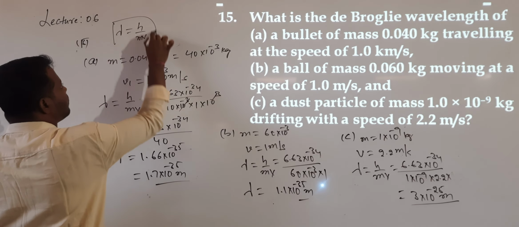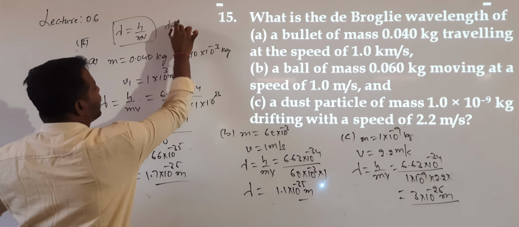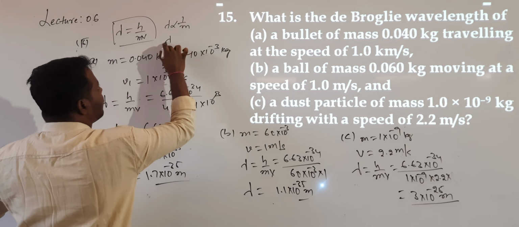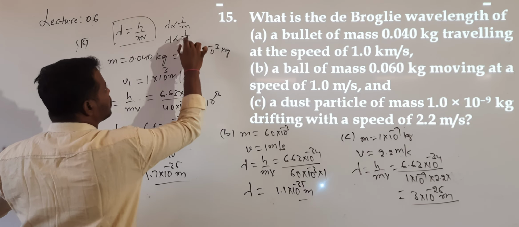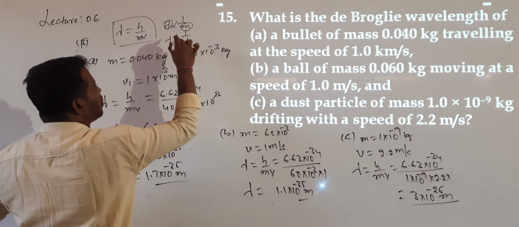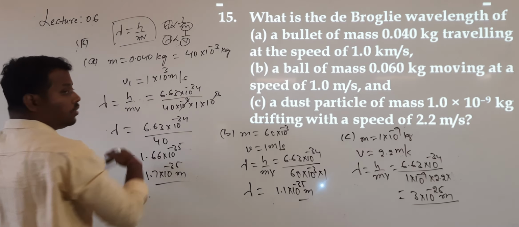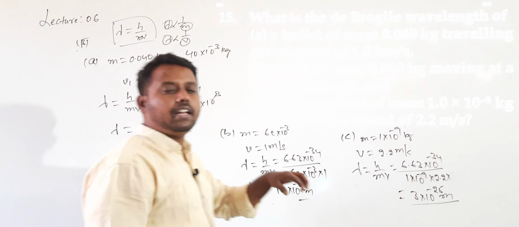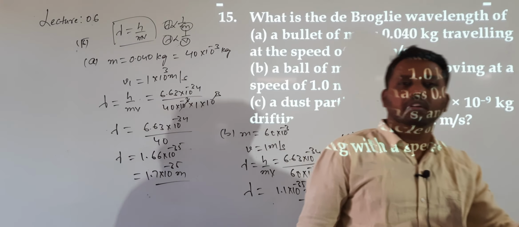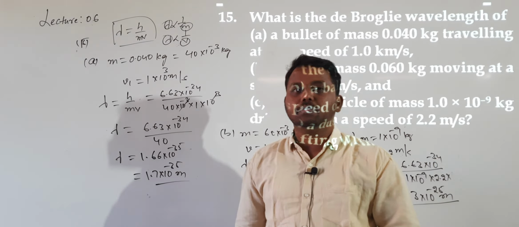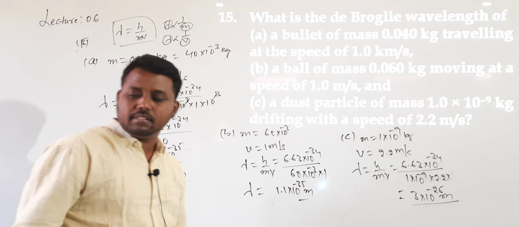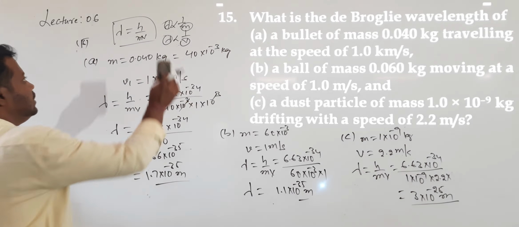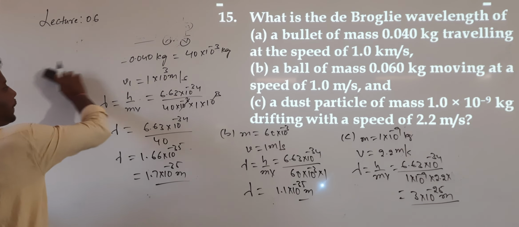Lambda is inversely proportional to mass, and lambda is inversely proportional to velocity also. When mass value is less, lambda value is more. When velocity is less, lambda value is more. So a particle of small mass, if moving with a small velocity, then lambda value will be more. If the particle velocity is more, lambda value will be less. Understood? So this is question number 15.